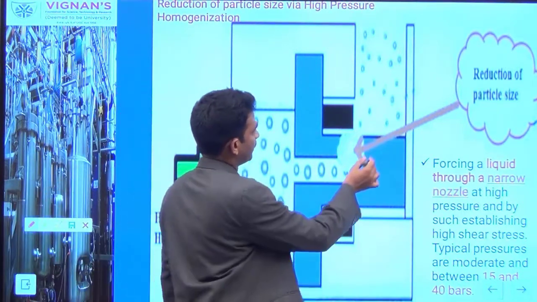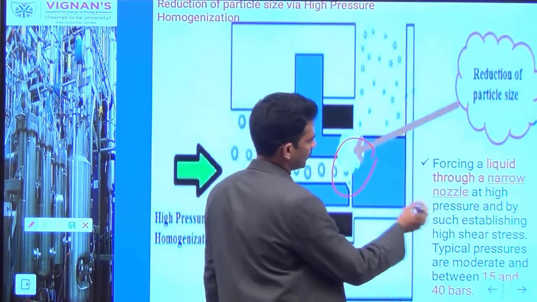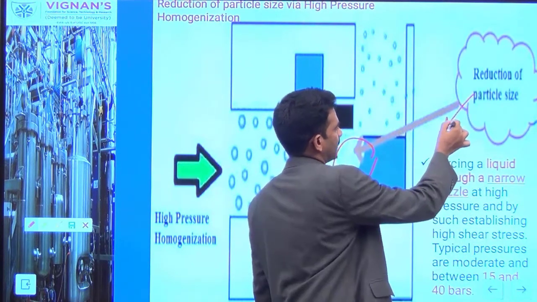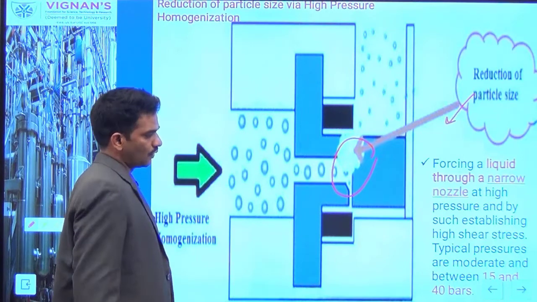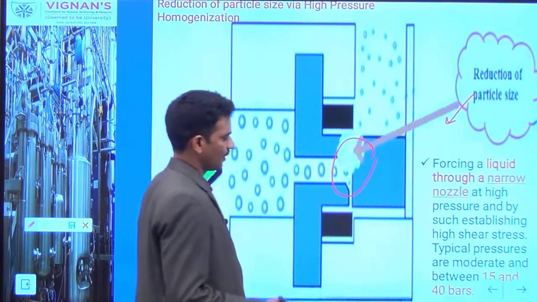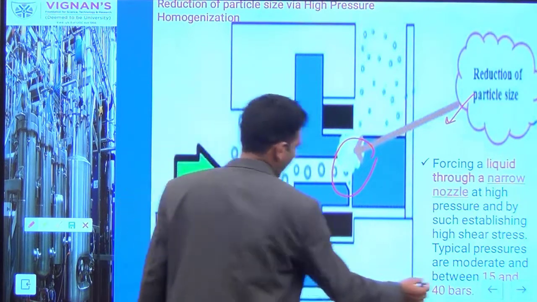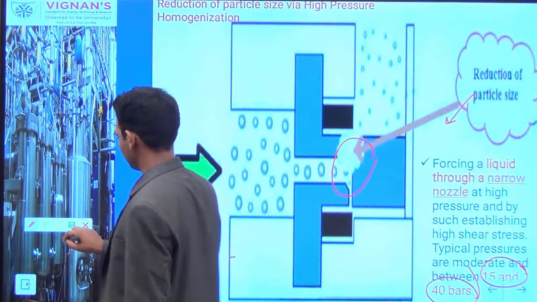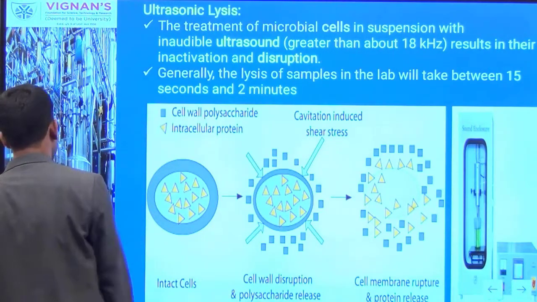The force generated because of this impact leads to the rupturing of the cell. You can see here there is a reduction of the particle size. The cell rupture occurs because of forcing the liquid with high pressure in the range of 15 to 40 bar.